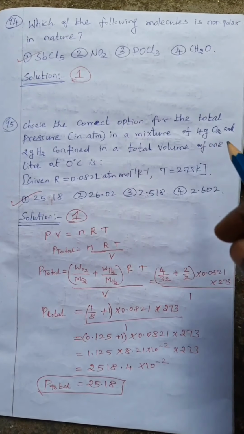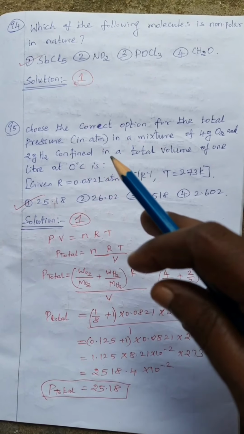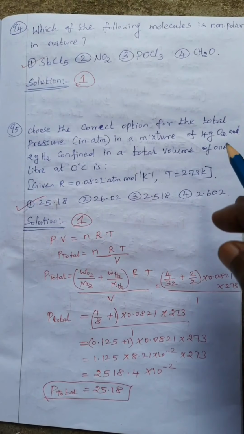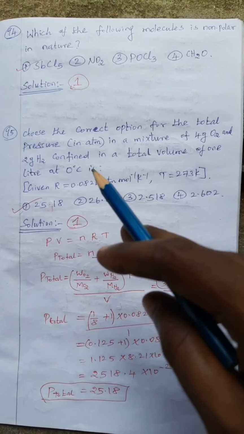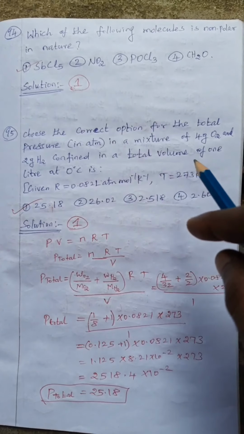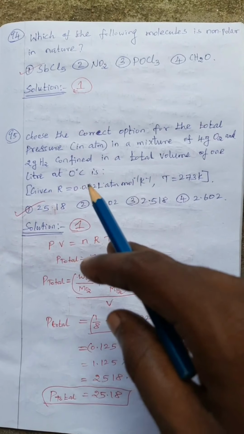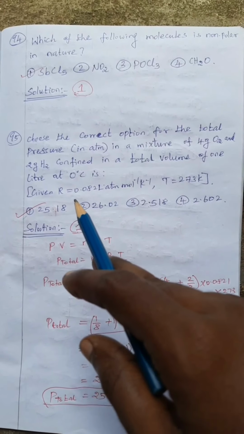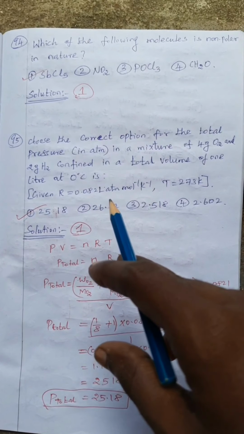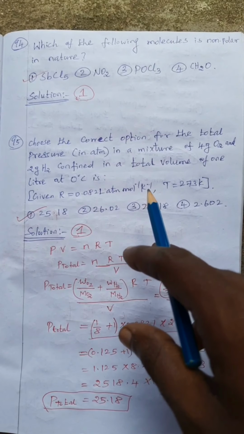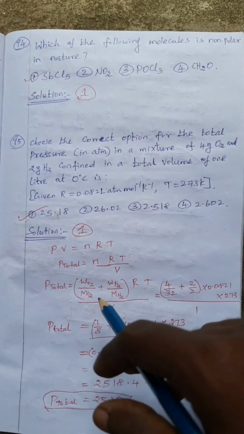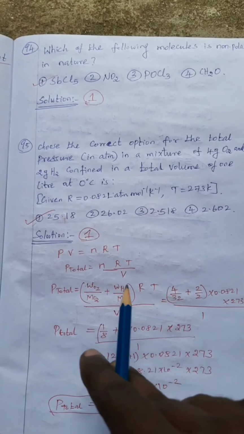Choose the correct option for the total pressure in atmosphere in the mixture of 4 gram of oxygen and 2 gram of hydrogen confined in the total volume of 1 liter at 0 degree Celsius. R value is given, 0.082 liter atmosphere mole inverse per Kelvin, temperature 273 Kelvin is given. So 4 options are given.